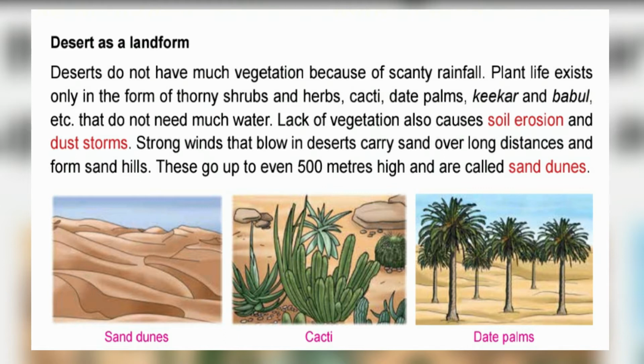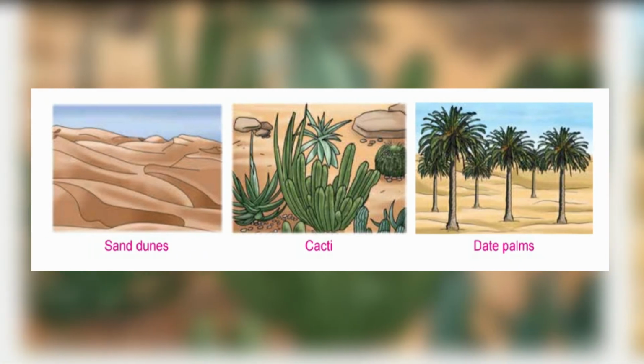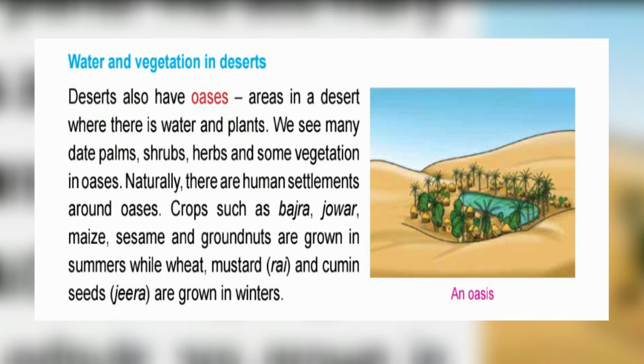Lack of vegetation also causes soil erosion and dust storms. Strong winds that blow in deserts carry sand over long distances and form sand hills. These go up to even 500 meters high and are called sand dunes. See the pictures, sand dunes, cacti, date palms. Water and vegetation in deserts.